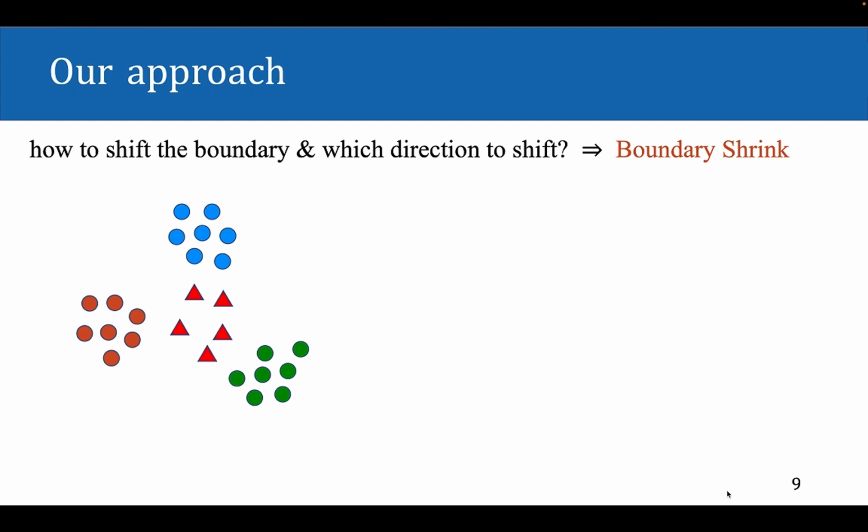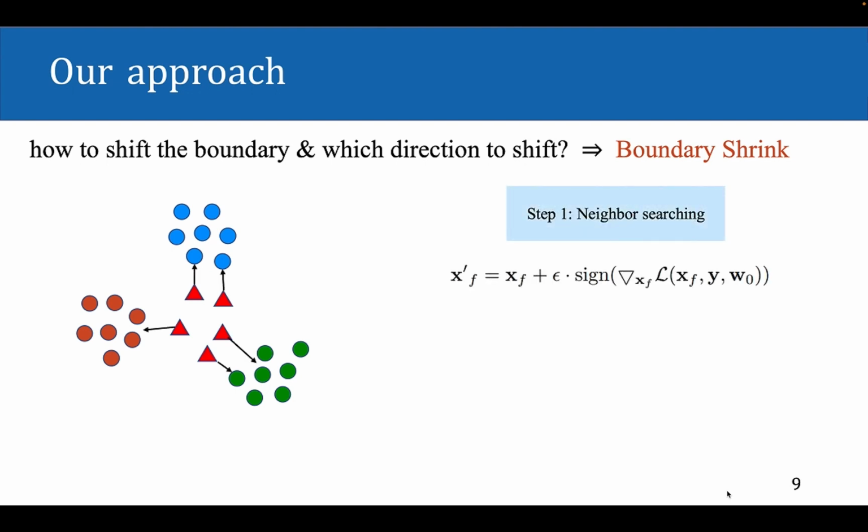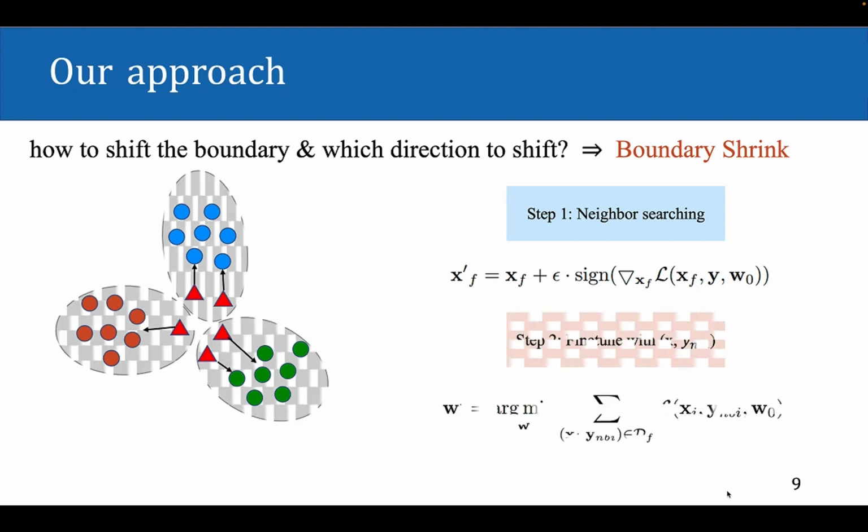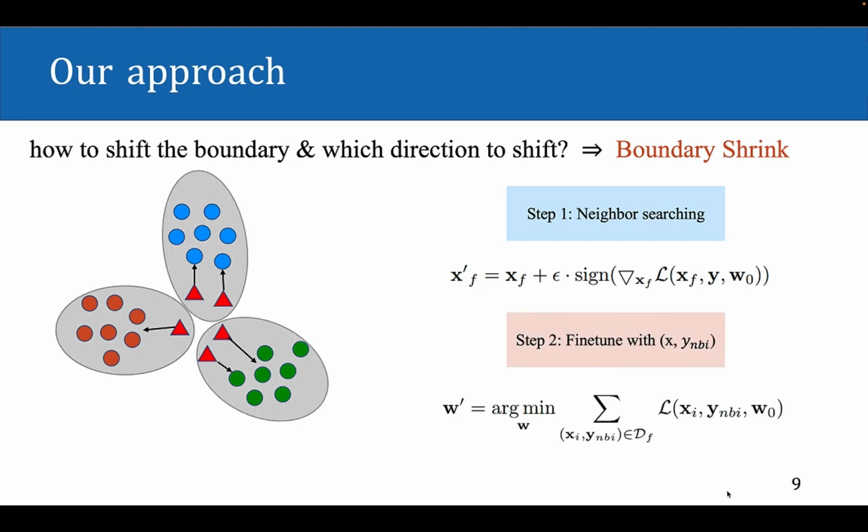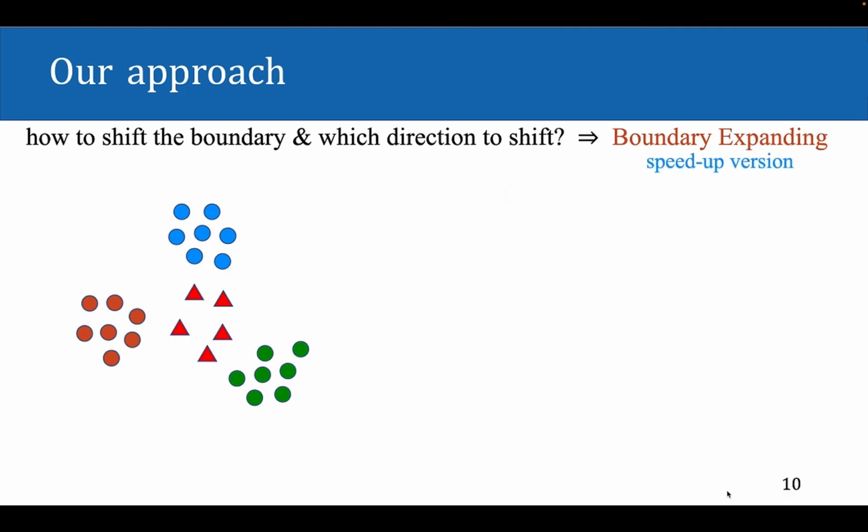Specifically, we first push the forgetting data across the nearest boundary, and we take the predicted labels of the crossed samples as the nearest but incorrect labels. Then we fine-tune the original model with pairs of original forgetting data and the nearest but incorrect labels.